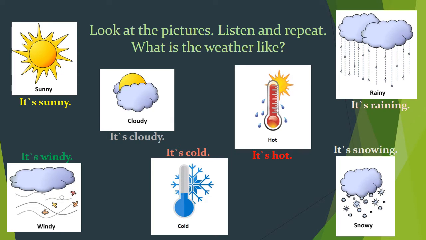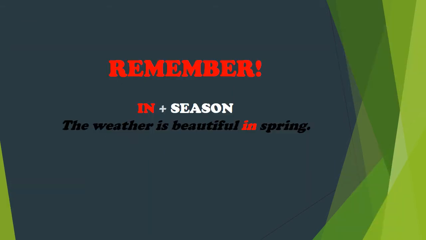It's windy. It's cloudy. It's cold. It's hot. It's raining. It's snowing. Remember, the weather depends on the season. For example, the weather is beautiful in spring.